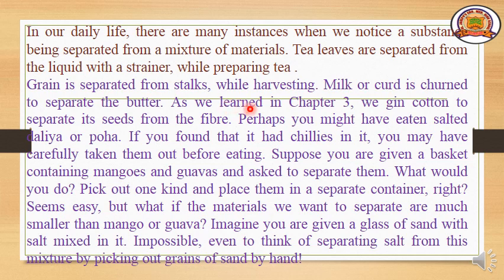As we learnt in chapter 3, we gin cotton to separate its seeds from the fiber. This method is known as ginning. Yes, ginning is the method in which seeds are separated from the cotton.